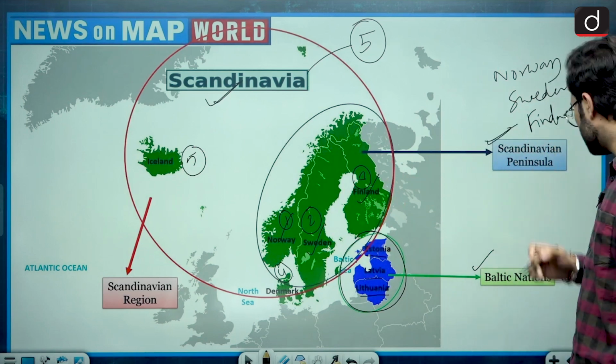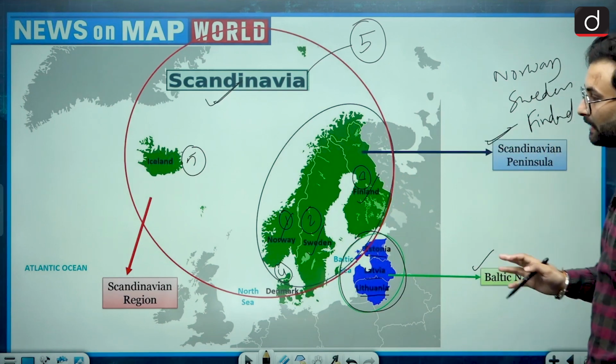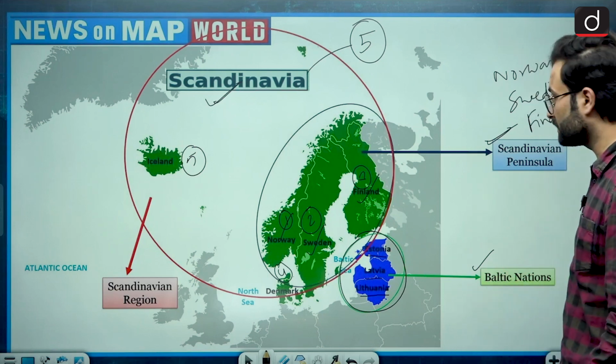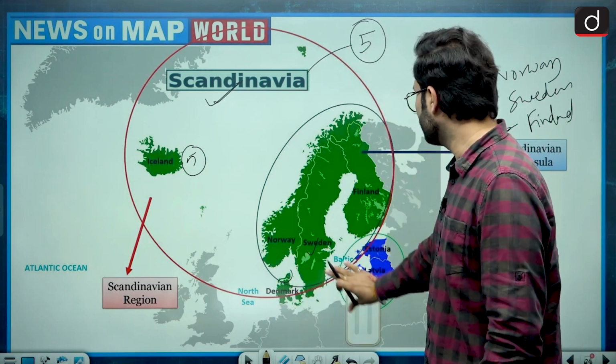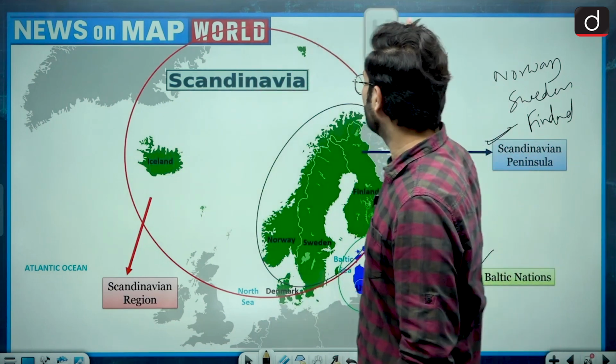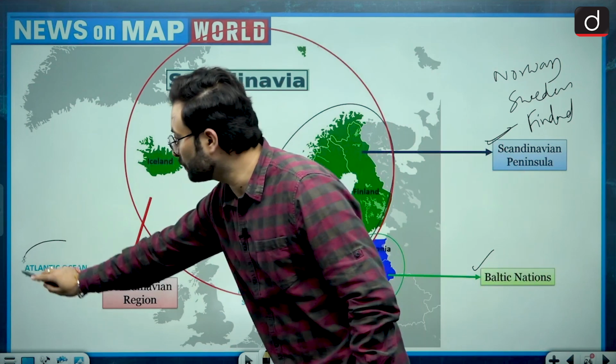Let's see the question again. One thing which we have to see here is that they asked whether all these countries have a connection with the Atlantic Ocean or not. Here you can see this is the Atlantic Ocean.